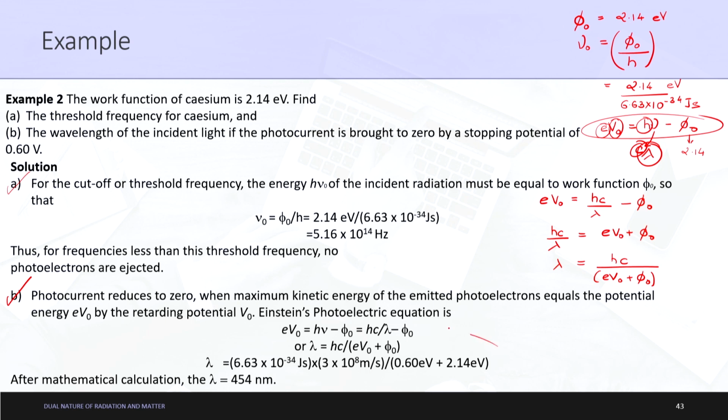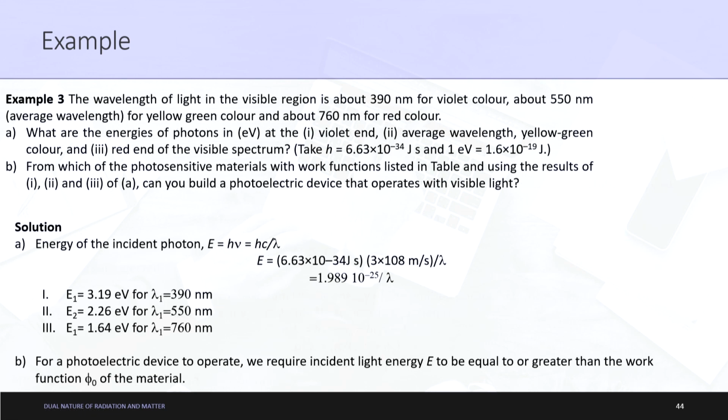Okay. Please try to do the calculation once, because sometimes people may make mistakes here and then marks can be deducted. So please try to do this complete calculation at least once, very easy. Then finally you can get the answer lambda equal to 454 nanometers. Okay. Let us go on with the next discussion.